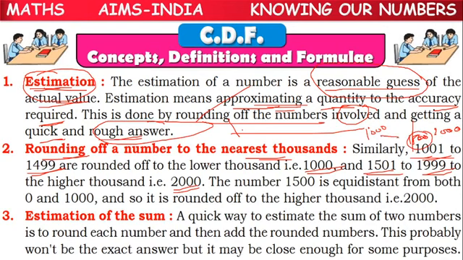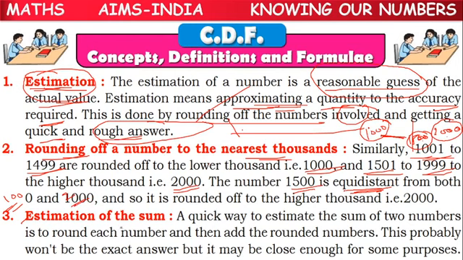So the numbers between 1000 and 1500 can be rounded off to 1000, and the numbers between 1500 and 2000 can be rounded off to 2000. Here 1500 is equidistant, at equal distance, from both 1000 and 2000.